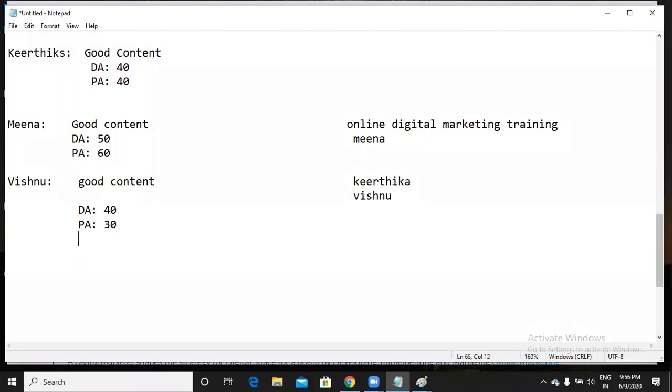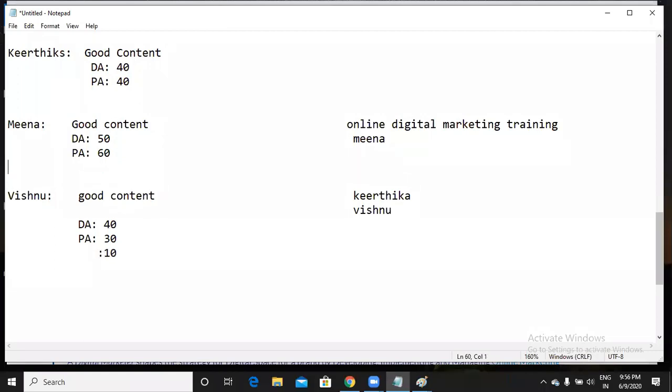Vishnu received backlinks for a keyword called online digital marketing, about 10 backlinks for this keyword. Meena received 30 backlinks.